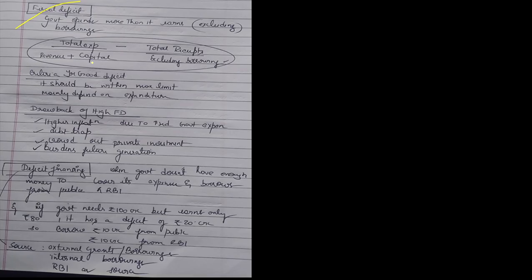Now what is fiscal deficit? Here the government spends more than it earns, excluding borrowing. Same follows here. Anything related to fiscal is always the government. So the government spends more than it earns, excluding borrowings. Again, borrowings are excluded. So fiscal deficit is equal to total expenditure minus total receipts.